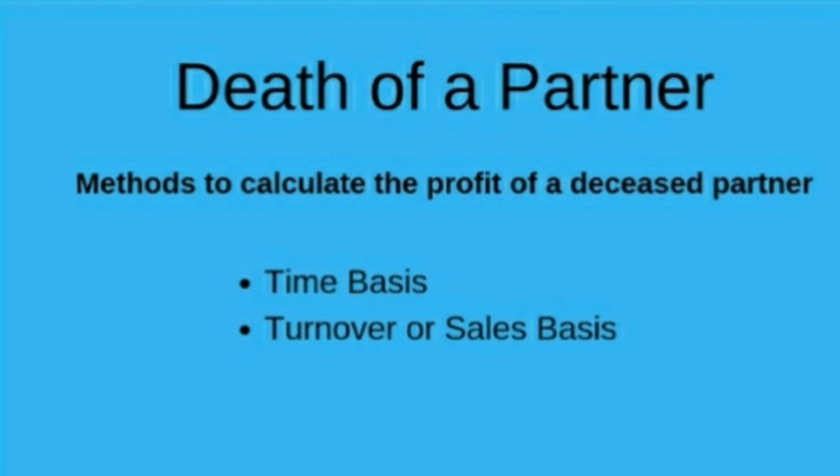In this method, we have to take into consideration the profit of the last year and the time for which he remained a partner during the current year. On the basis of last year's profit, we shall calculate the proportionate profit up to the date of death and then calculate the deceased partner's share.